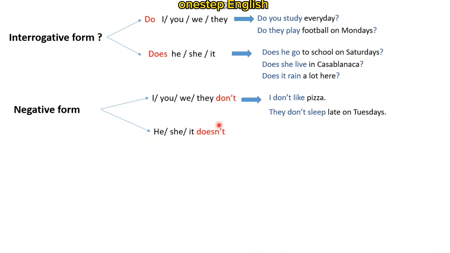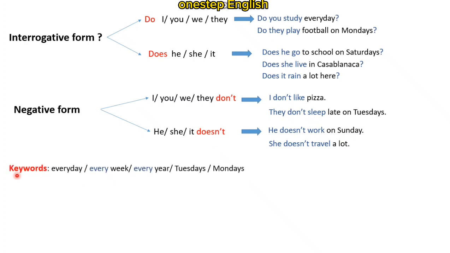The example that we have, he doesn't work on Sunday. She doesn't travel a lot. So he, she, it doesn't. I, you, we, they don't. Now we have some keywords like every day, every week, every year, Tuesdays, Mondays, Thursdays, okay? So these are the keywords.